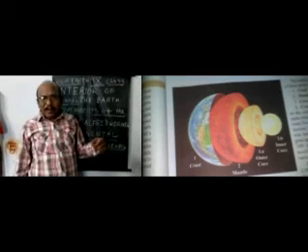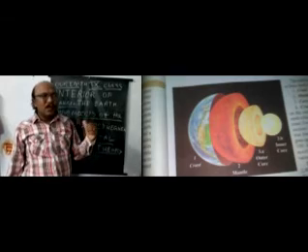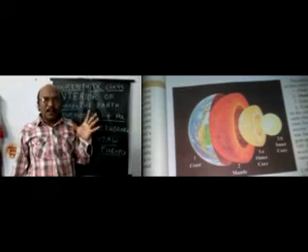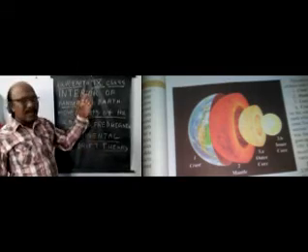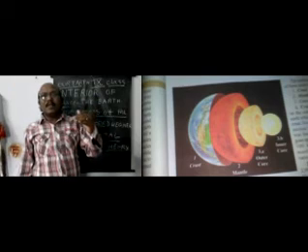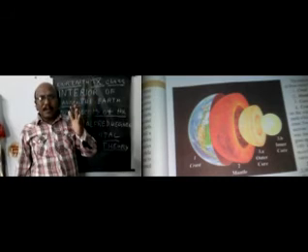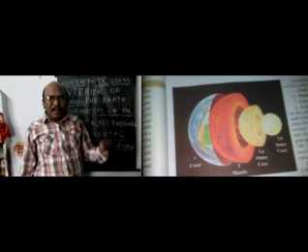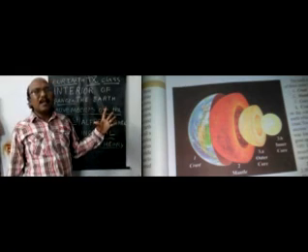Children, listen to me. This is the third part of the video. Observe carefully. Now I am sending you photographs along with the video. Again I am explaining the internal structure of the earth. How many layers are there? Crust, mantle, core. The core is divided into two layers, outer core and inner core. So this is a brief synopsis of the internal structure of the earth.